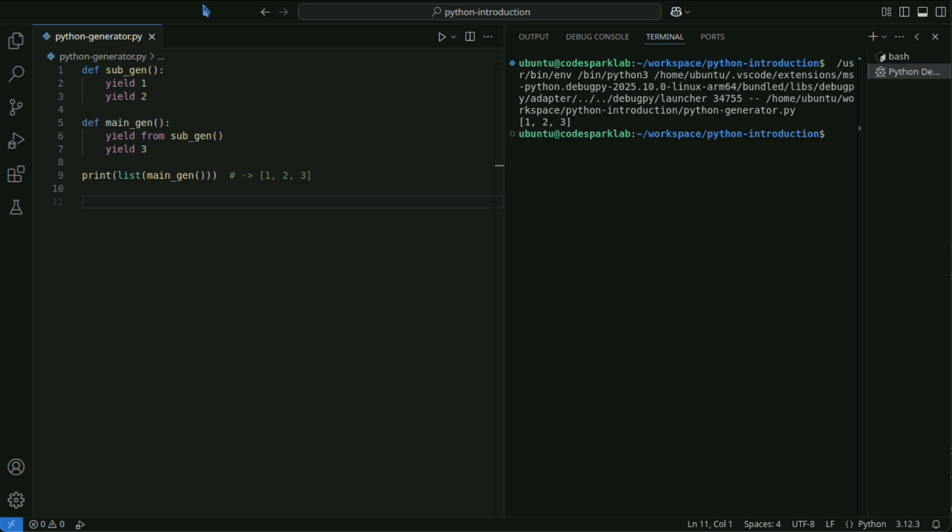Generators internally implement __iter__ and __next__, making them a type of iterator. Therefore, they are fully compatible with iterable operations such as for loops. In Python, a for loop internally uses next to automatically retrieve values.